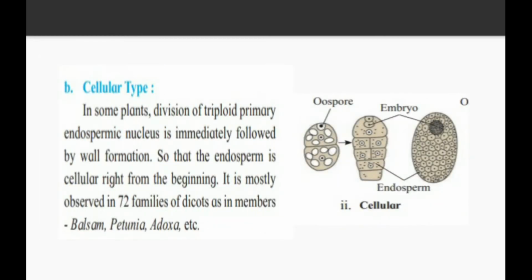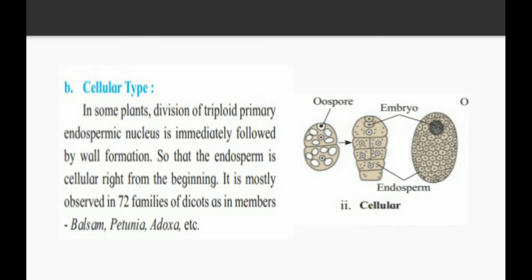The second type is the cellular type. See, in some plants, division of the triploid primary endospermic nucleus is immediately followed by wall formation, so that the endosperm is cellular right from the beginning. It is mostly observed in 72 families of dicots, as in members Balsam, Petunia and Adoxa.